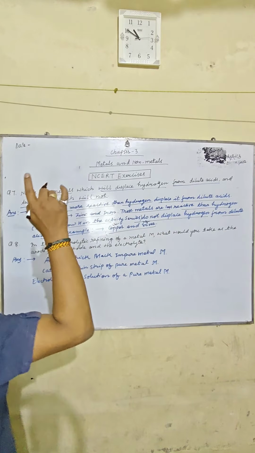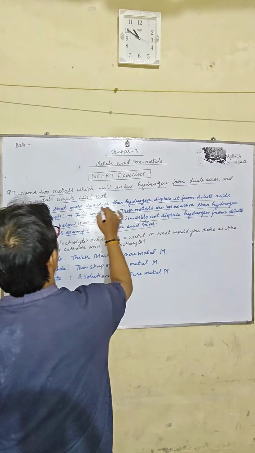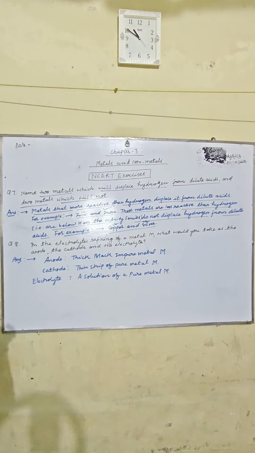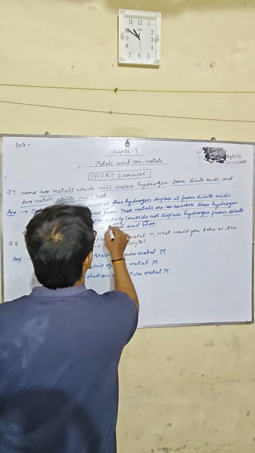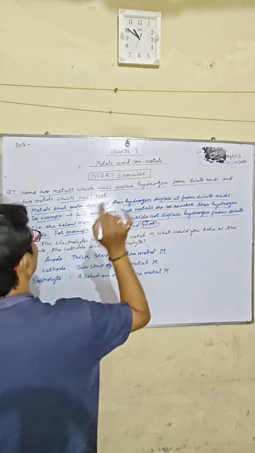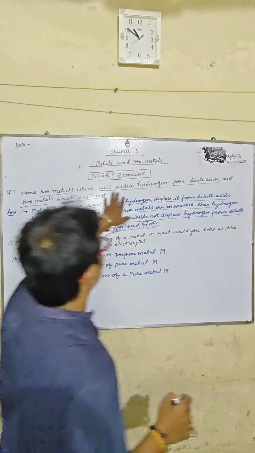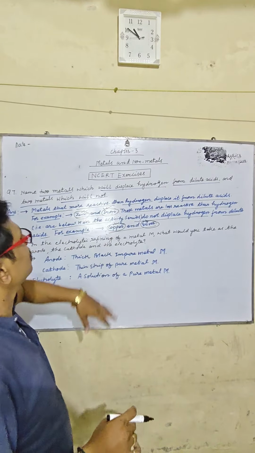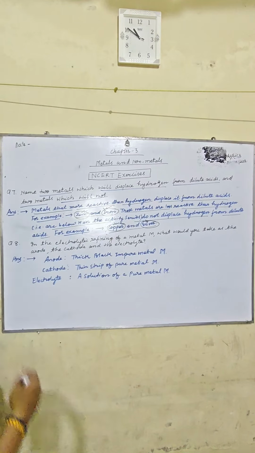So the metals which displace hydrogen from dilute acid are zinc and iron, and these metals are more reactive than hydrogen. The metals that are below hydrogen in the activity series do not displace it from dilute acid. They are copper and silver, which do not displace hydrogen because they are less reactive than hydrogen. So the two metals which displace hydrogen from dilute acid are zinc and iron, and two metals which do not displace hydrogen from dilute acid are copper and silver.